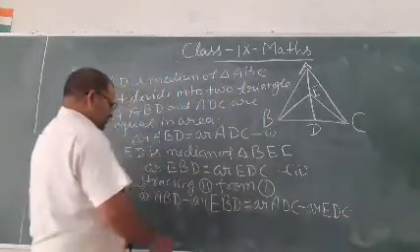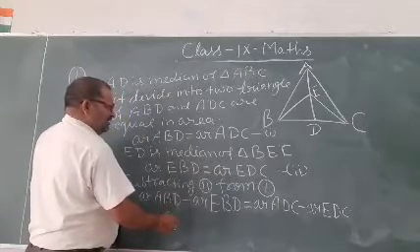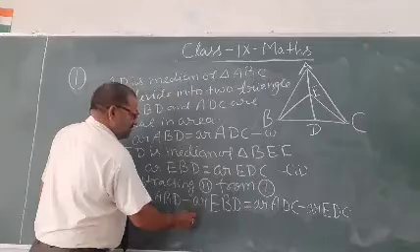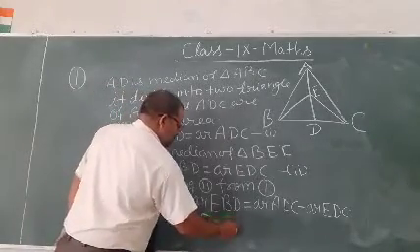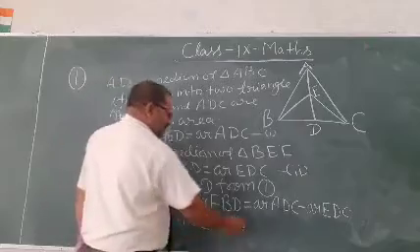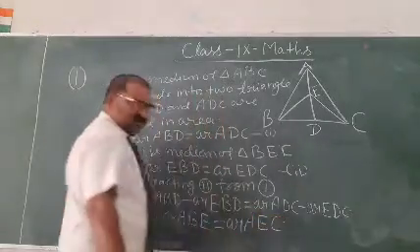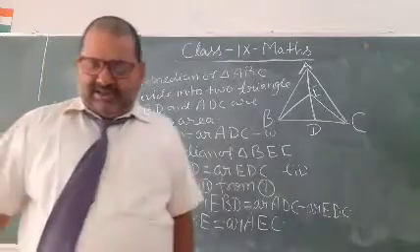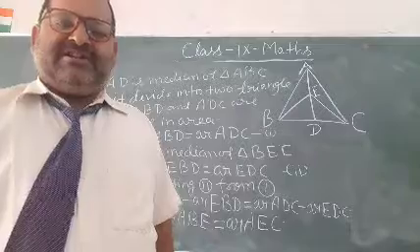So therefore area ABE equals area AEC. Now proved the given statement.